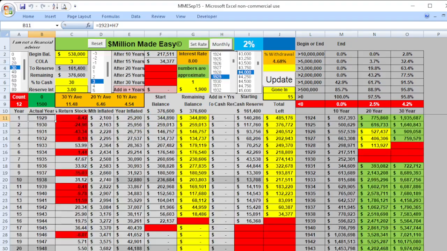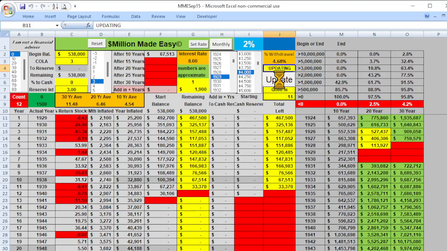But that's what we do on this channel. We run numbers for people. We really like to see people stay close to the 4% rule, and changing your asset allocation can help also. It took it from a 5% failure rate to only a 2% failure rate. If you remember, right here, it's 5% if we left it all in the S&P 500, which nobody would recommend, because when the market's going down, you want the money coming out of the cash reserve account. You want to have a cash reserve account.